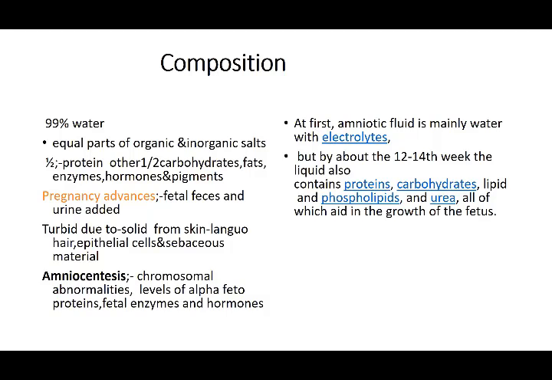It is such an important fluid, and it gives you a very good idea about many factors of the developing embryo. So that is the significance of amniocentesis: for chromosomes, alpha fetoproteins, fetal enzymes, and hormones.